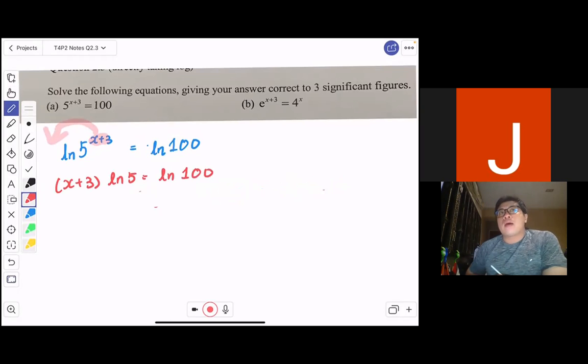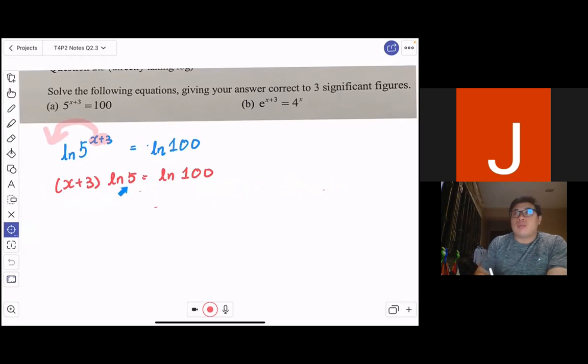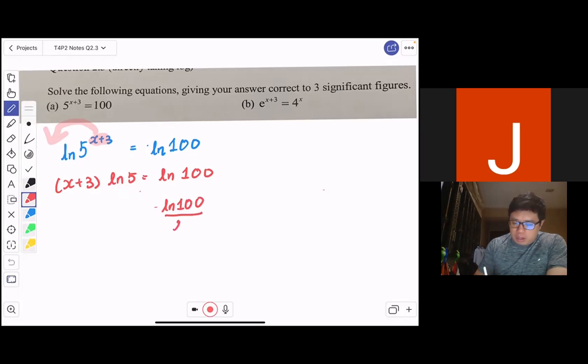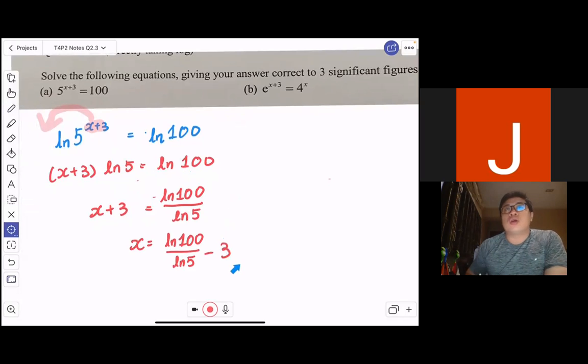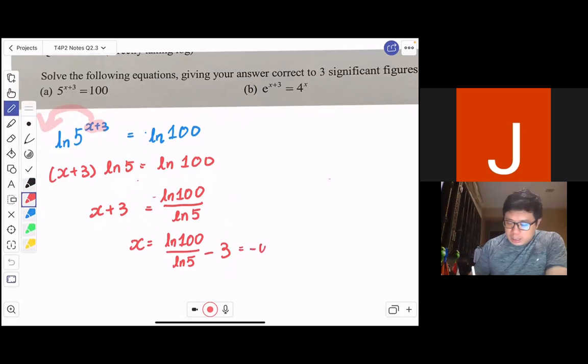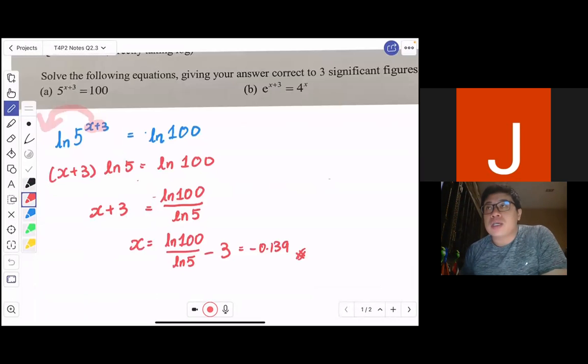This is an algebraic term, x plus 3 multiplied by ln 5, and this is ln 100. Dividing by ln 5, ln 100 divided by ln 5 equals x plus 3. This is the same as x equals ln 100 over ln 5 minus 3, because I'm just bringing the 3 over to the right hand side. Solving this will give you the value, I think, negative 0.139, just by pressing into a calculator.